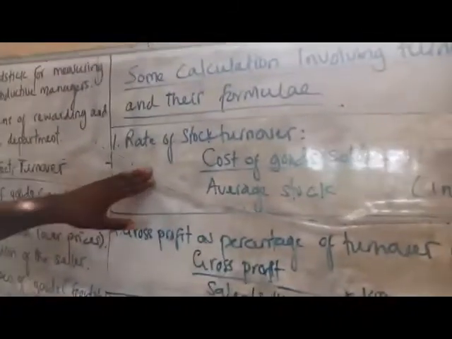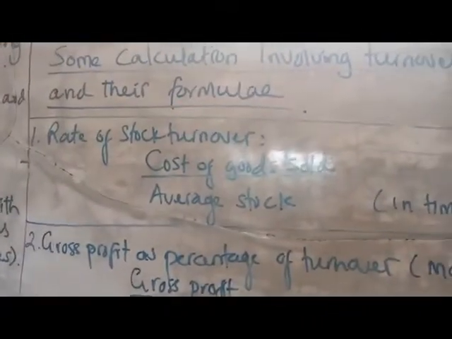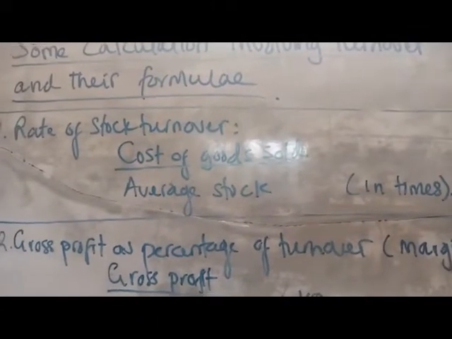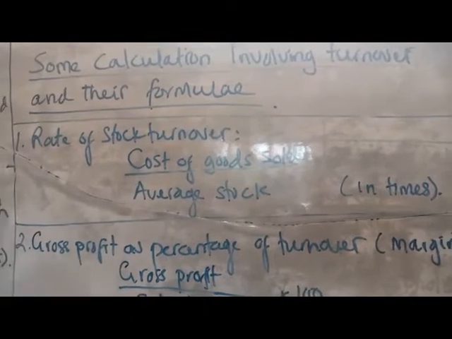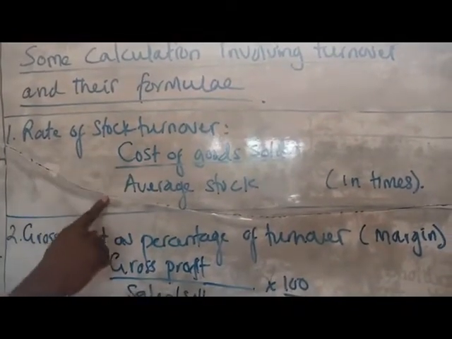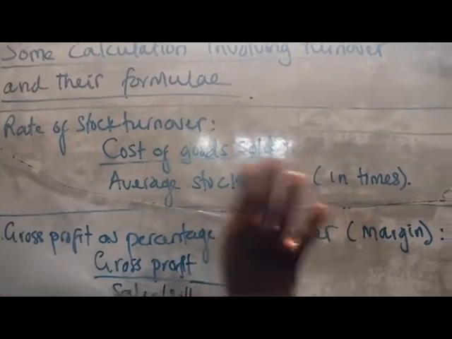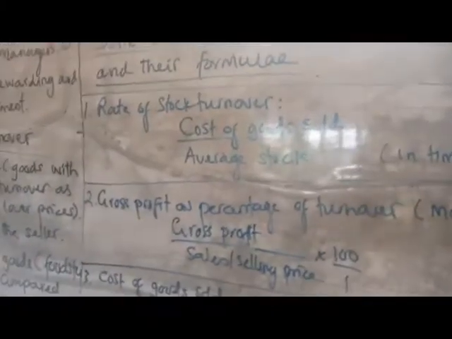1, rate of stock turnover. That is, how many times the average stock is turned over in a particular year. It is given as the cost of goods sold over average stock, in times. Your final answer is always in times.